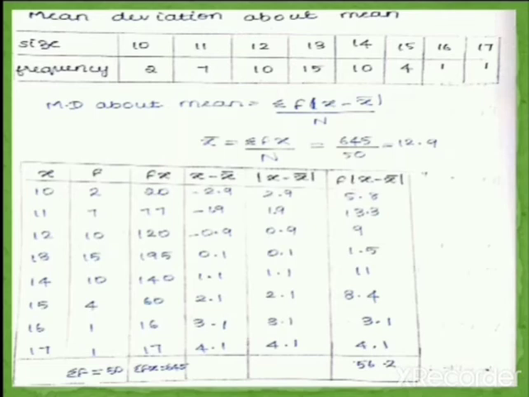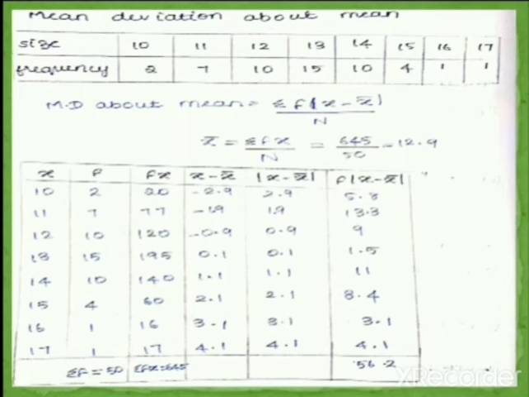After finding x minus x bar, you have to take modulus of x minus x bar. I already told you, if we take modulus of a negative value, it will be positive. If we take modulus of a positive value, it will always be positive. So if we take modulus of minus 2.9, it will be the positive value 2.9 in the next column, the fifth column. If we take minus 1.9, modulus of minus 1.9 is positive 1.9. So we write all the values as positive.